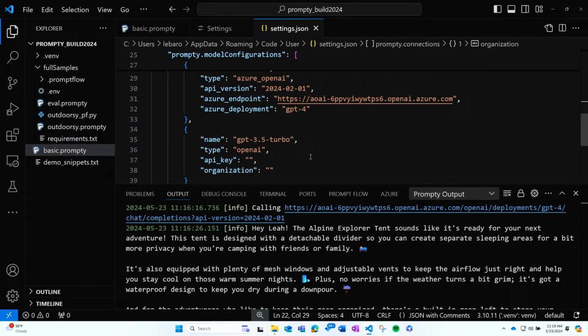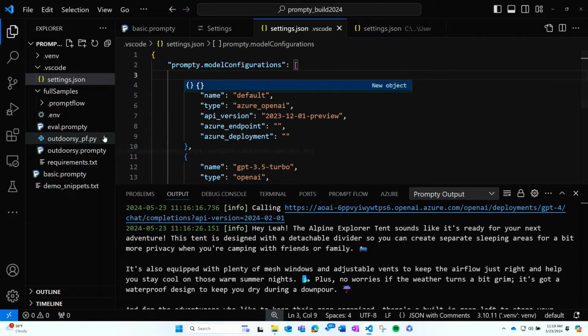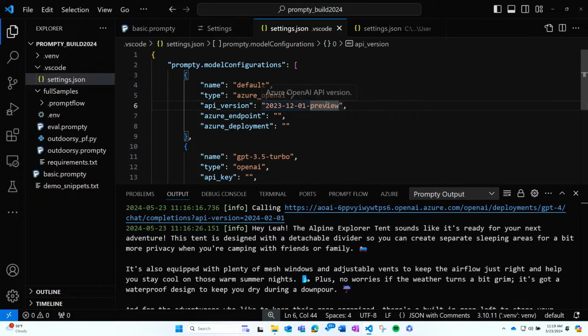If I had a different kind of model connection that I wanted, I could specify something different here in the settings. Now, we also know that developers often work in teams and use source control. An additional property that you can set here is a workspace setting. So I'm going to switch to workspace configurations. You'll notice on the left that it created a file for me in the VS Code settings that I could check into my Git repository. Then my coworkers, my team members, could recreate this development environment and run the same application.